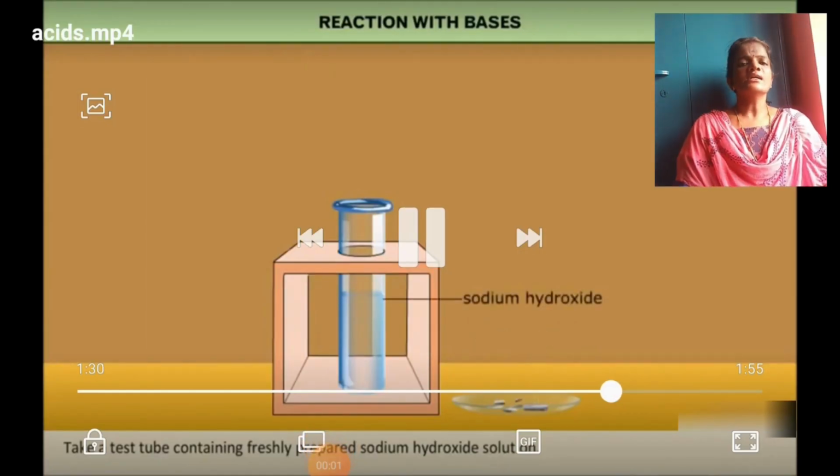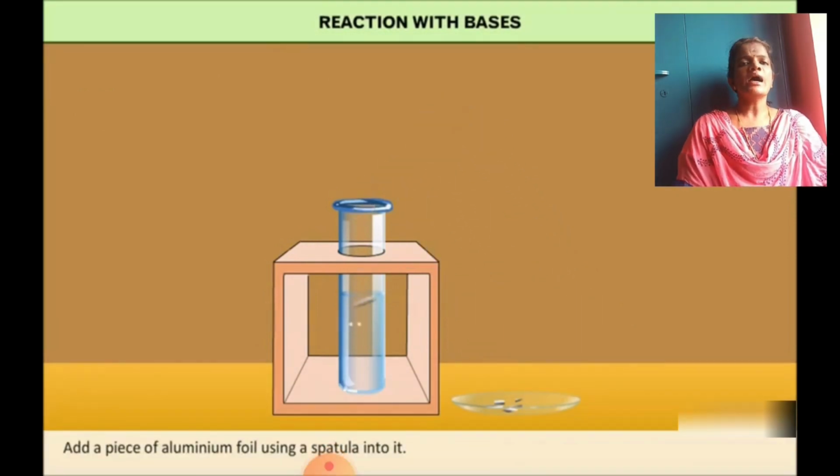Reaction with bases. Take a test tube containing freshly prepared sodium hydroxide solution. Add a piece of aluminium foil using a spatula. We can see bubbles of gas formed in the test tube. Then bring a burning matchstick near the mouth of the test tube. The evolving gas burns with a pop sound. We conclude that metals react with bases to produce hydrogen gas.